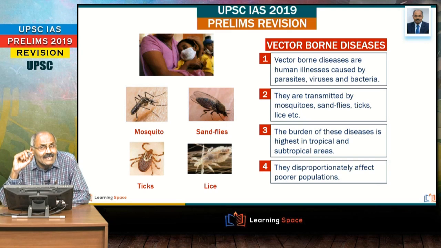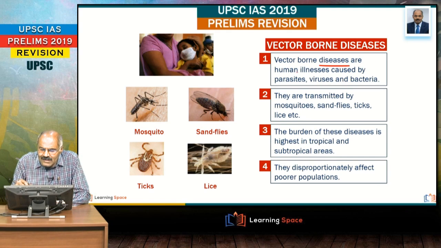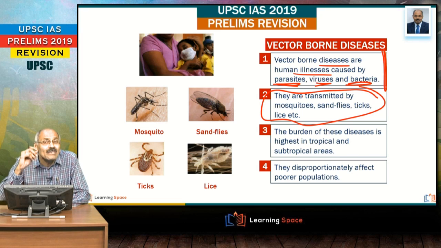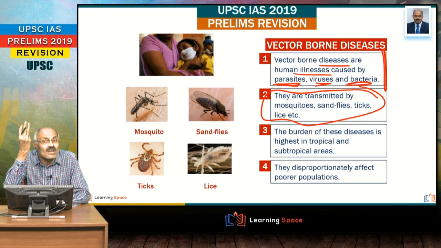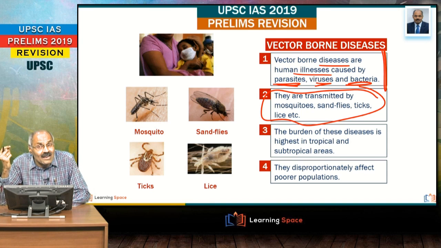And what is a vector? Vector-borne diseases are illnesses caused by parasites, viruses and bacteria, transmitted by mosquitoes, sandflies, ticks, like that. And please don't forget West Nile virus. We discussed West Nile virus last week; birds are the natural hosts, and it is spread by mosquitoes.